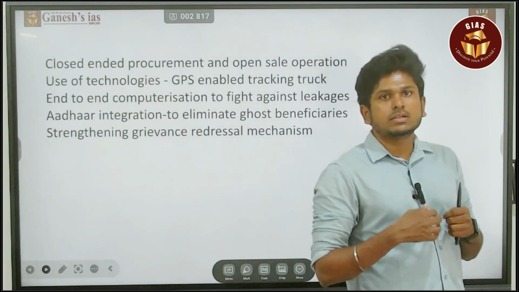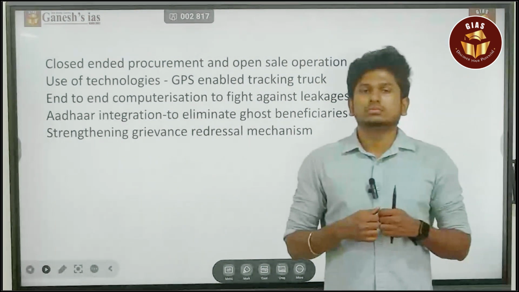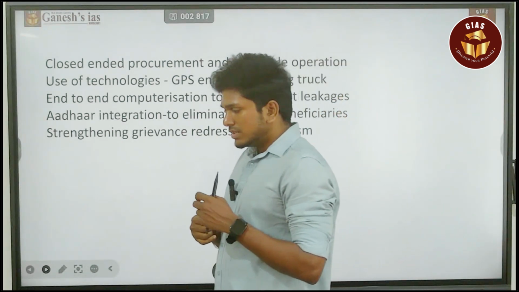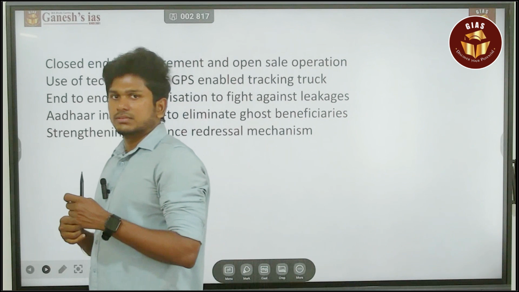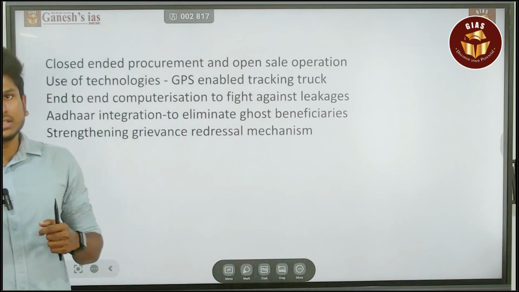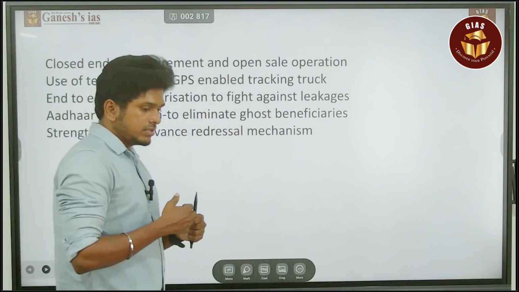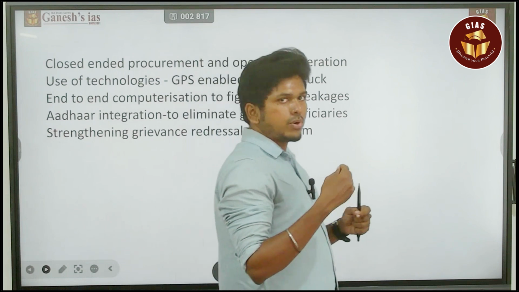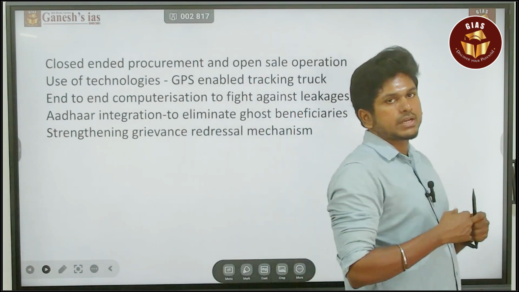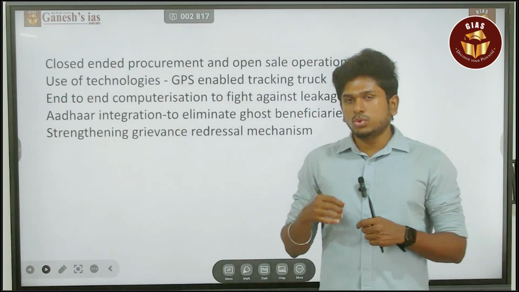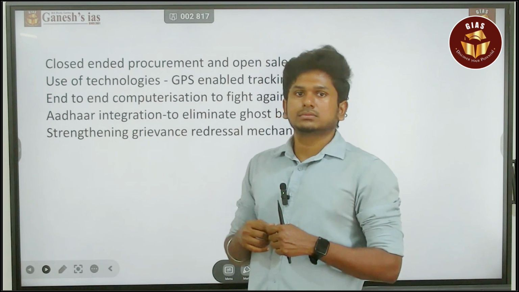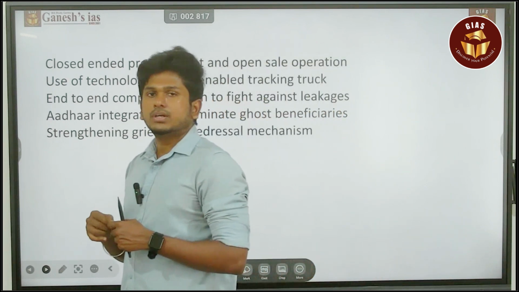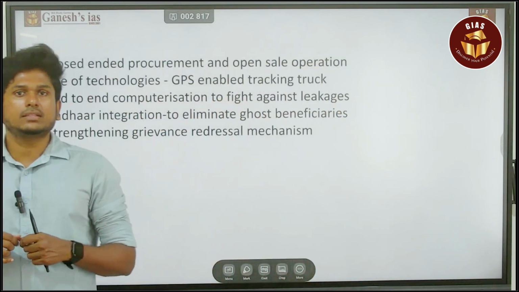That is the important thing the government needs to do. Even though you are doing all the things, first of all you have to create the major important one, the redressal mechanism. So to whom will you make a complaint? We have to address that thing.